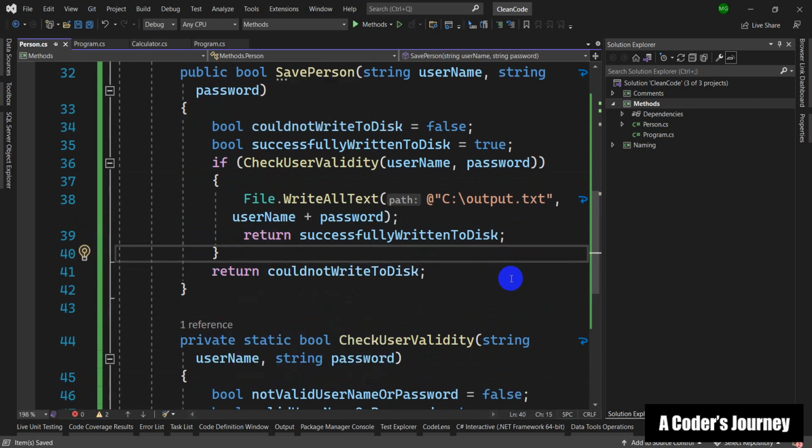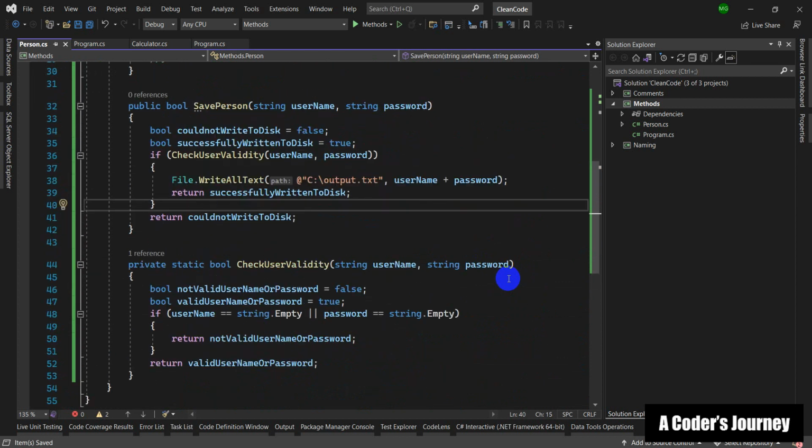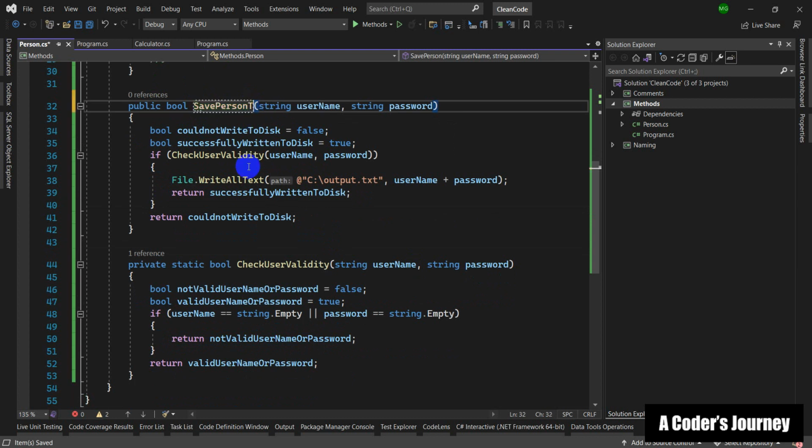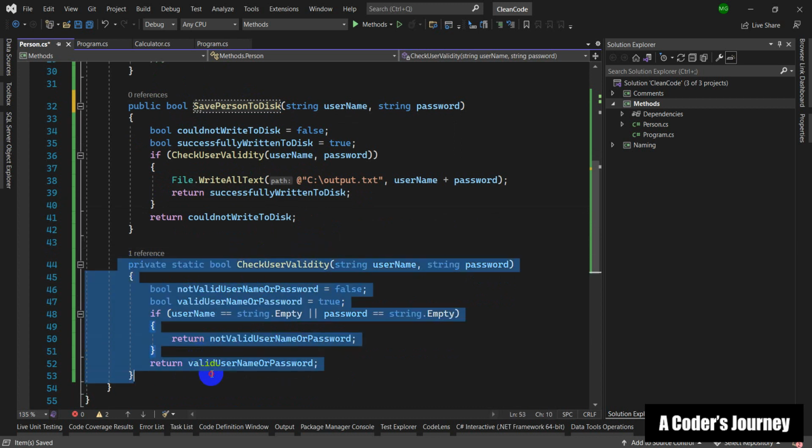So, as you can see here, we have extracted these two methods. This was the conduct task method. Now the name is more descriptive, save person, or I could say save person to disk. And then checking for the validity has been extracted into a separate method.